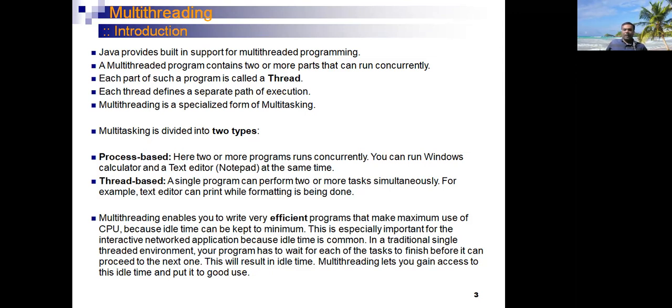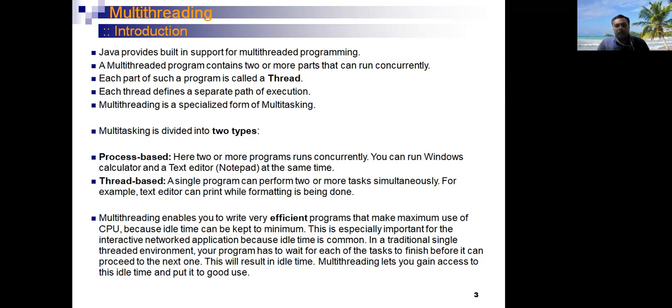A single program can perform two or more tasks simultaneously. For example, a text editor can print a file while the formatting is being done. These two tasks are performed through a single program.